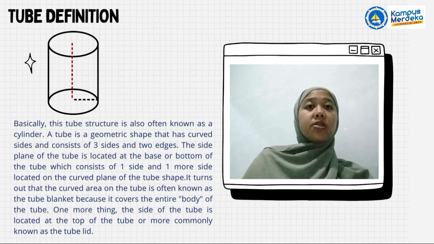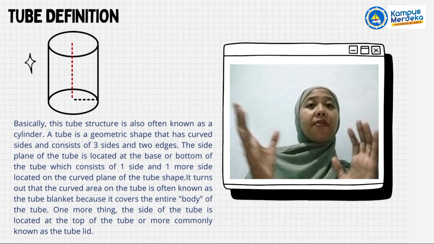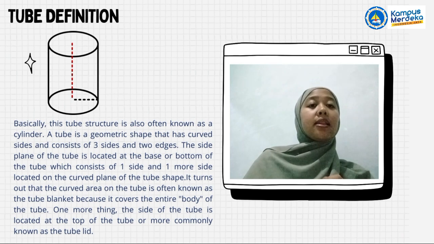The curved area on the tube is often known as the tube blanket because it covers the entire body of the tube. One more thing, the side of the tube located at the top of the tube is commonly known as the tube lid.